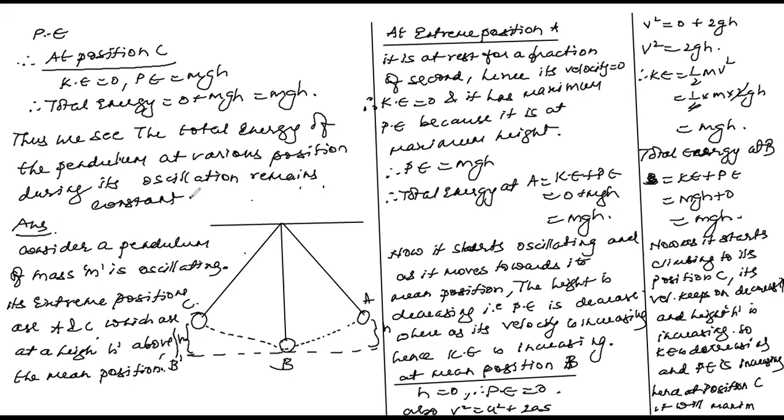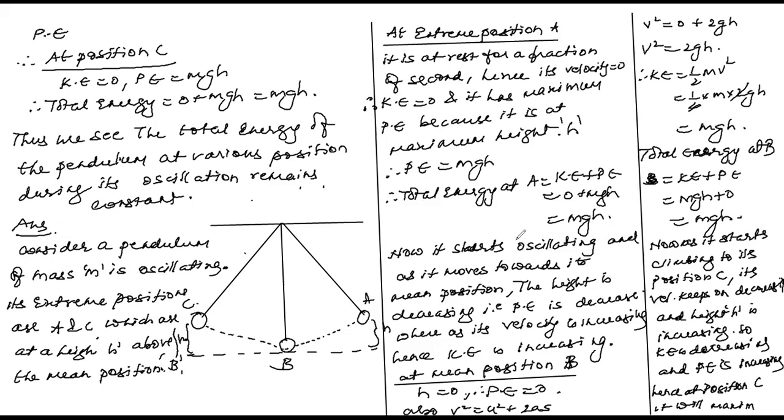So see here, children, once again I'll tell you the answer. Consider a pendulum of mass m oscillating. Its extreme positions are A and C, which are at a height h above the mean position B. Now, at extreme position A, it is at rest for a fraction of a second. Hence, its velocity equals zero. Therefore, kinetic energy equals zero, and it has maximum potential energy because it is at maximum height h. Therefore, potential energy equals mgh. So, total energy at A equals KE plus PE, 0 plus mgh, mgh.